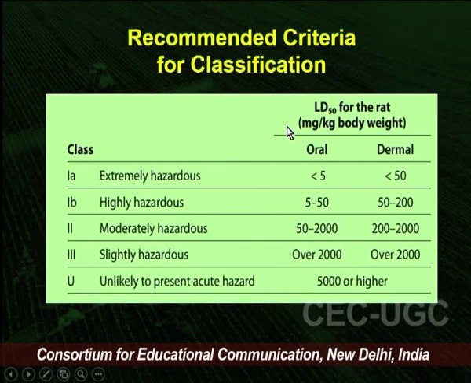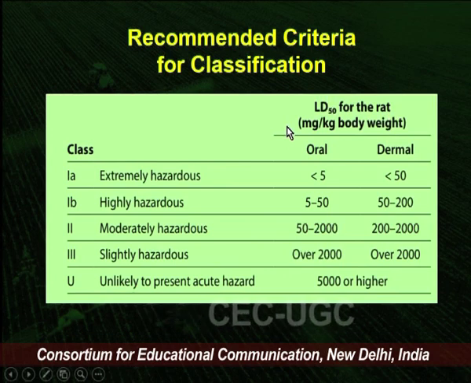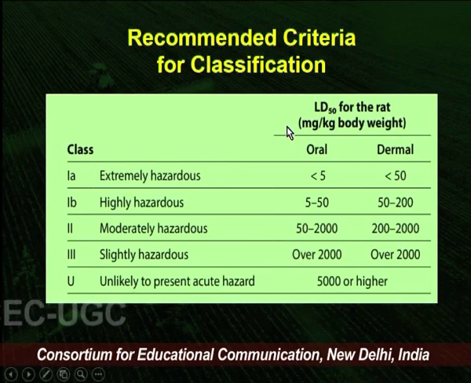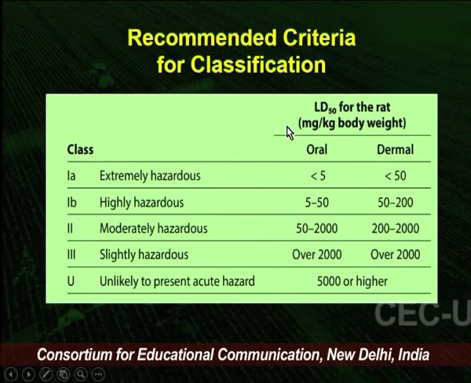Just nothing. Then there is dermal toxicity, which is another aspect, absorbed through the skin. While using any insecticide, if the dermal toxicity is less than 50, it is also considered extremely hazardous.